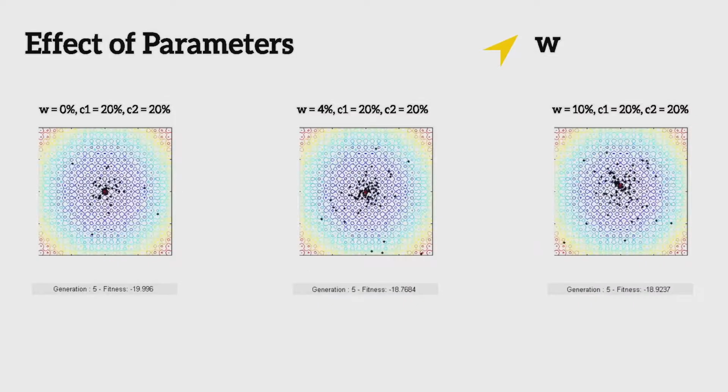Okay, for the first search, the inertia weight is 0, 4% for the second one, and 10% for the third one. As you can see, for 50 generations, the first one shows very little exploration while the third one shows maximum exploration, visible due to the scattering of particles. Although in an actual search using PSO, the algorithm is modified such that the inertia weight changes during the search, which improves the odds of finding the global optimum.